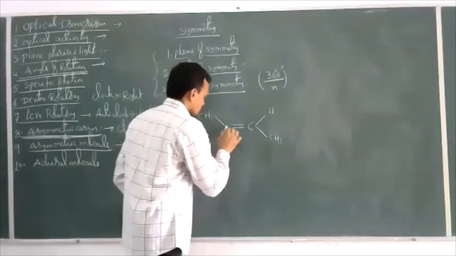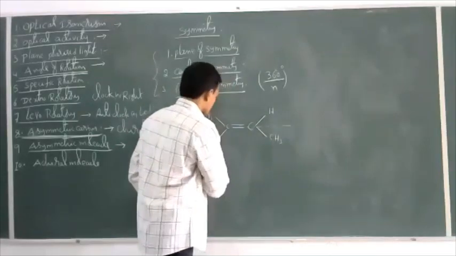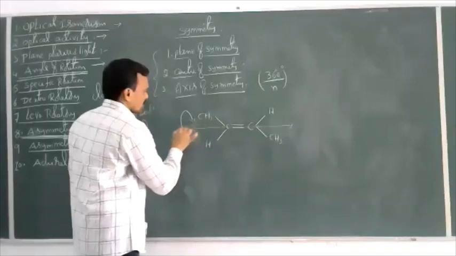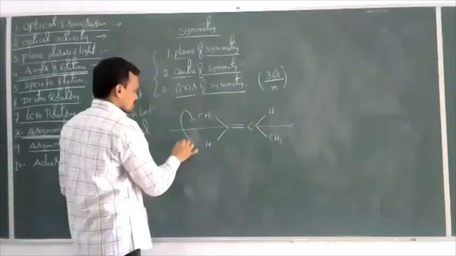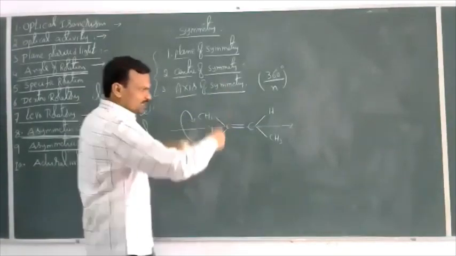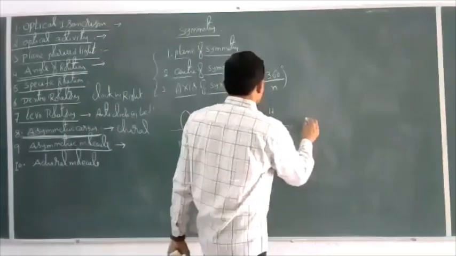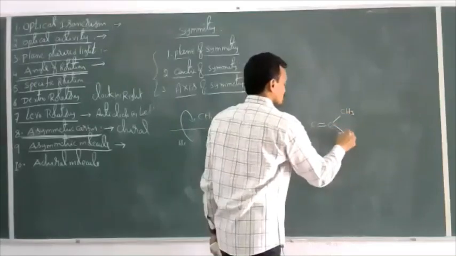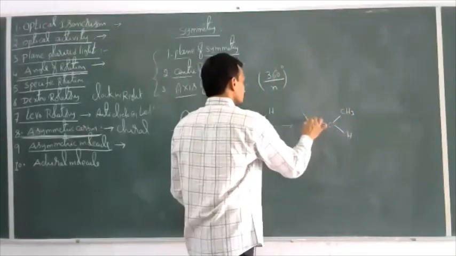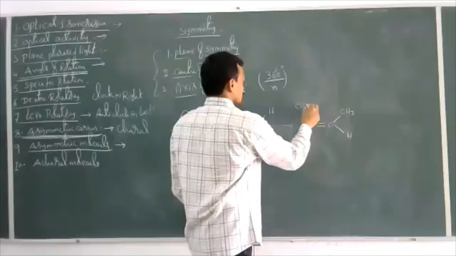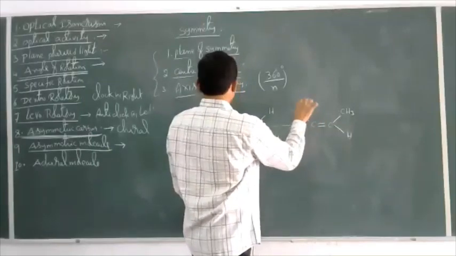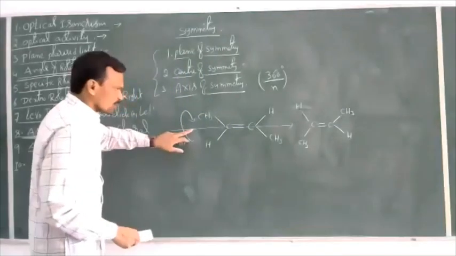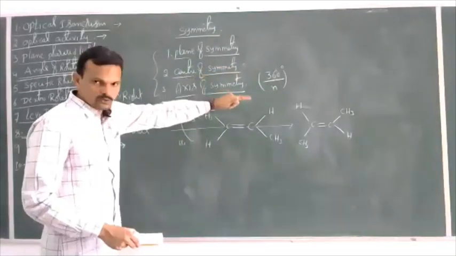Now, with respect to this axis, I will rotate this molecule by 180 degrees. If you rotate this molecule by 180 degrees, then what can you get here? C, double bond, C, CH3, H, CH3, sorry, H, CH3. So I just have rotated the molecule by 180 degrees, which is 360 by 2.